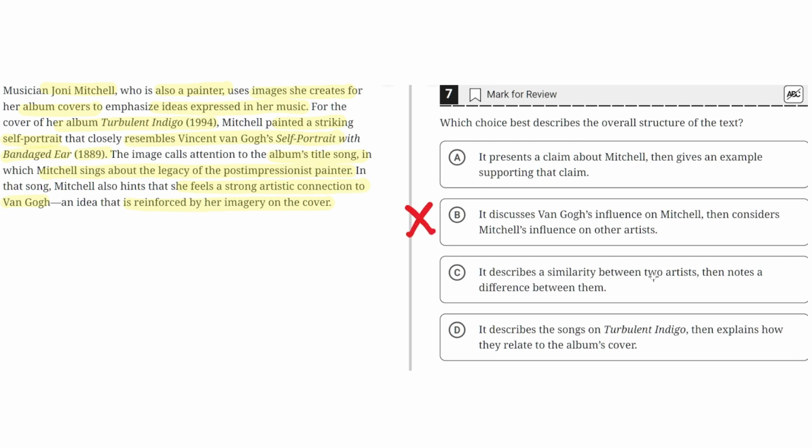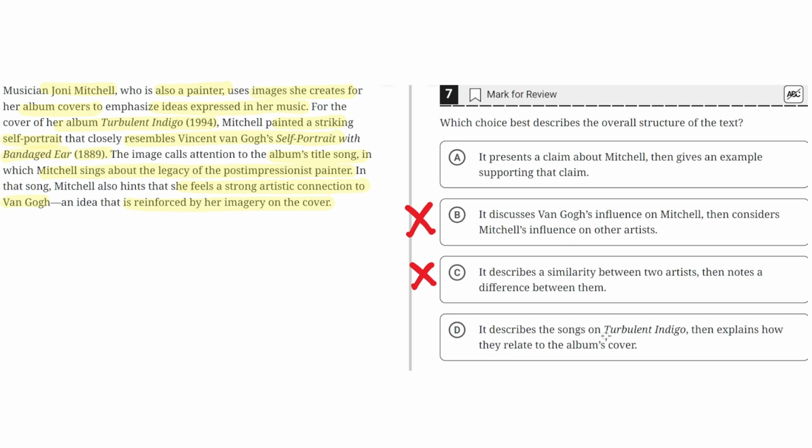C. It describes a similarity between two artists, then notes a difference between them. This is incorrect because no similarity or differences are noted in the text, where instead it describes the connection between two artists, where one artist, Mitchell, is connected to the other artist, Van Gogh, and then there's no difference between them described in the text, so C is incorrect.